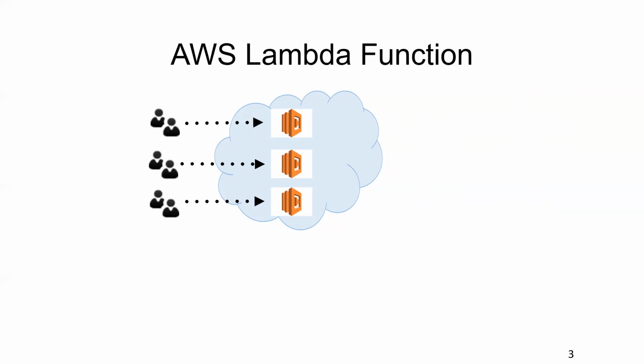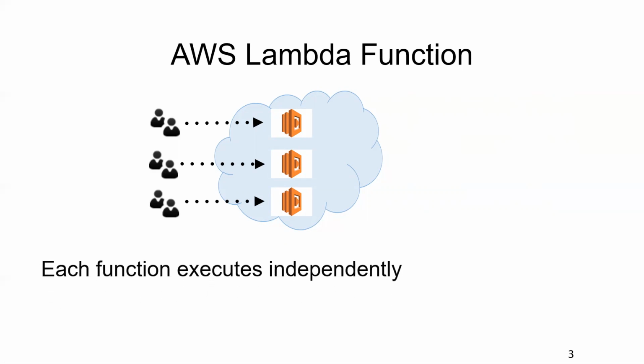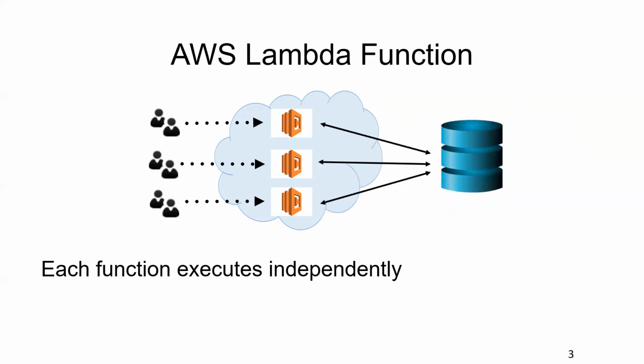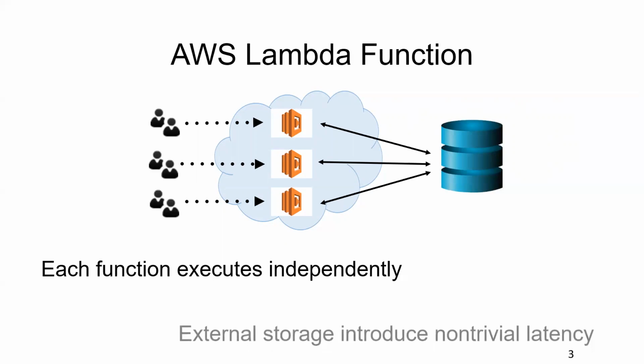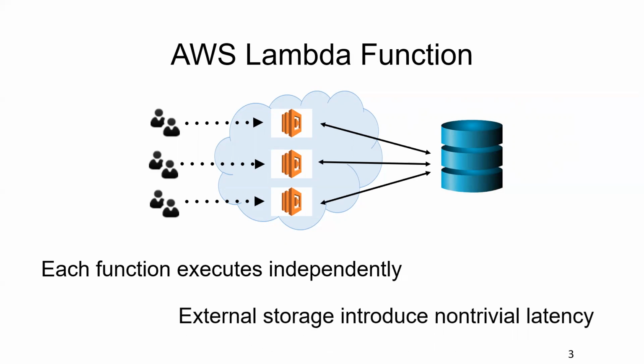Lambda functions work very well with stateless applications. However, they cannot work with stateful applications directly because each function executes independently. They can't exchange data, which is required in many stateful applications. Here you can add external storage, and then the functions can exchange data via storage. However, the external storage will introduce non-trivial latencies here.